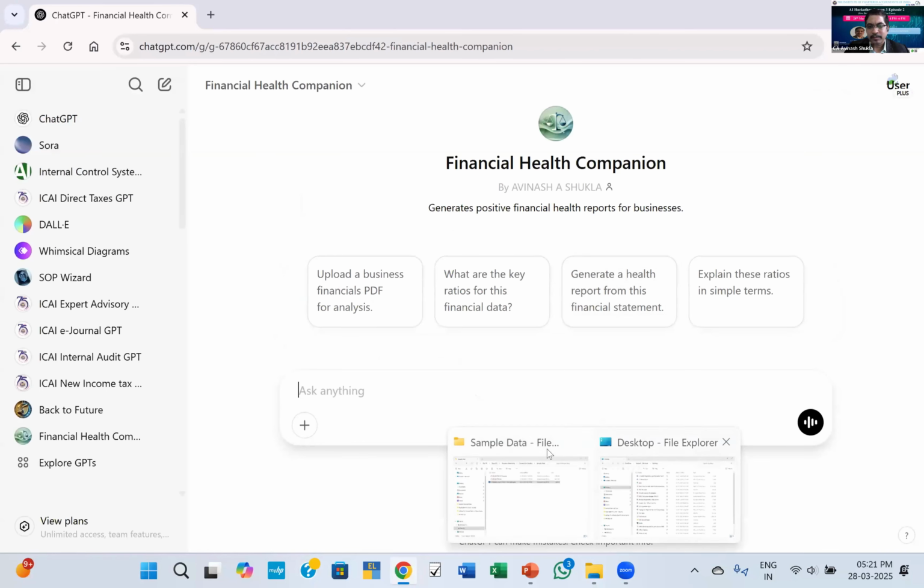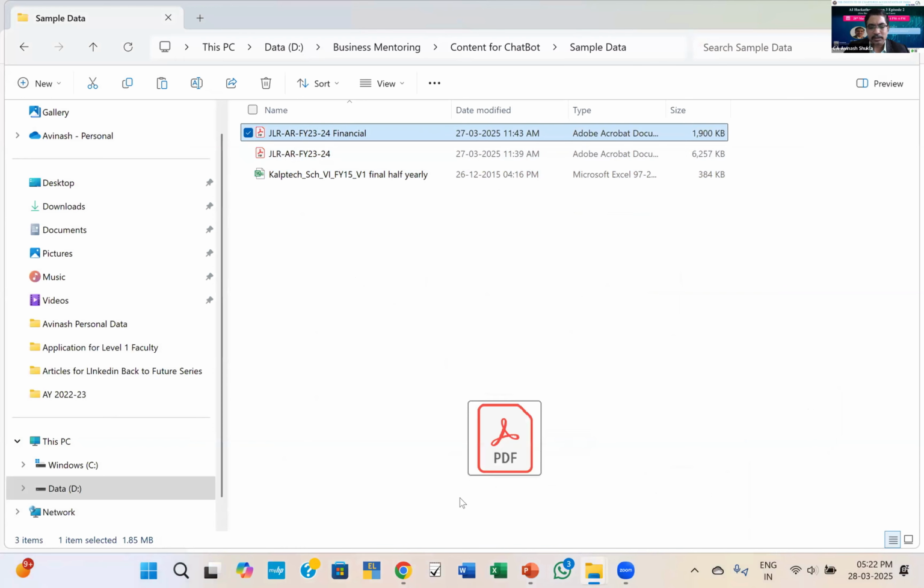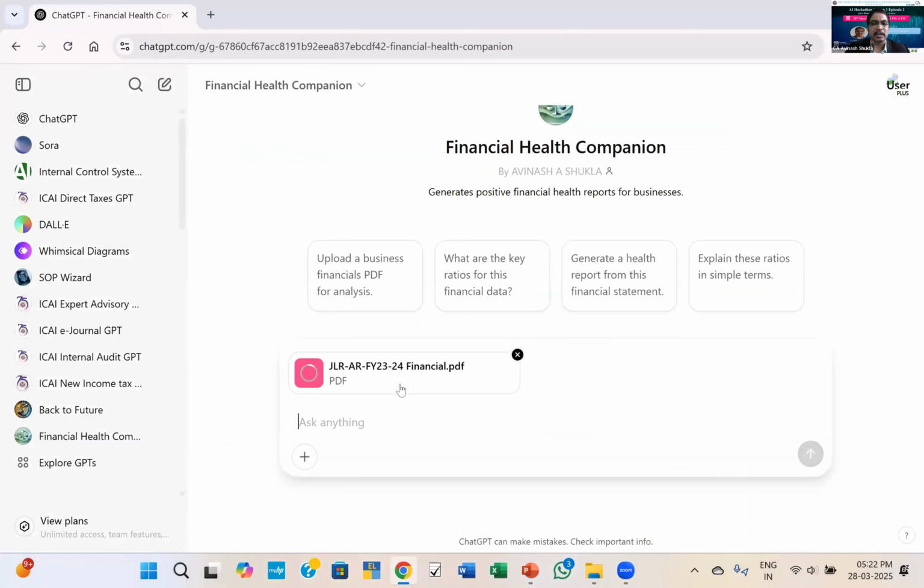I have selected sample data of JLR. It's a publicly listed company, and this is a full report. I just cut it down to the extent of financials so that the load is less. Now let the PDF get uploaded. A very simple prompt is used, no long prompts are required.